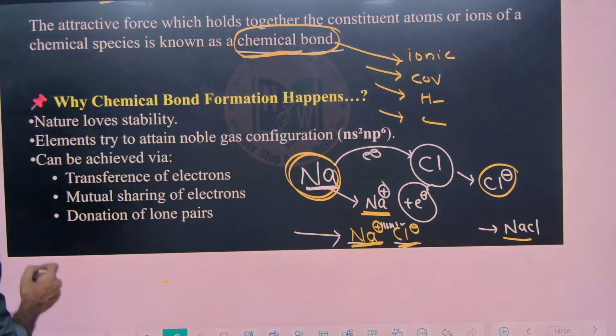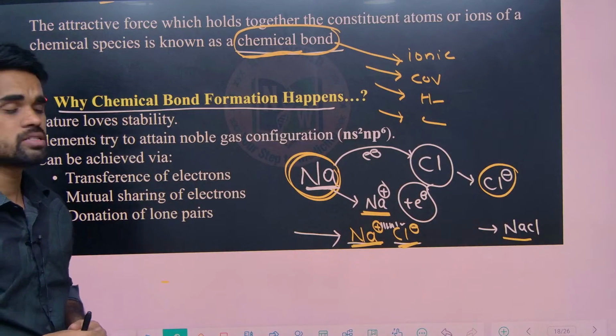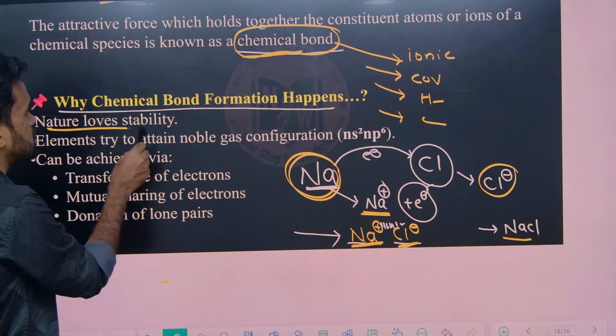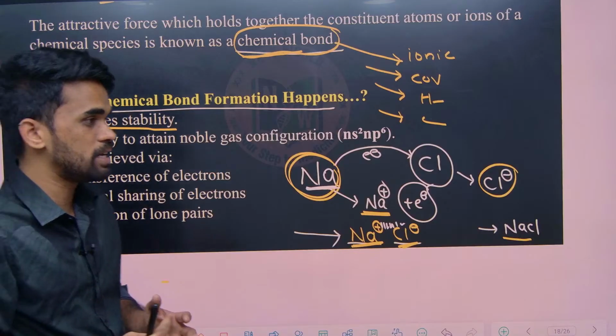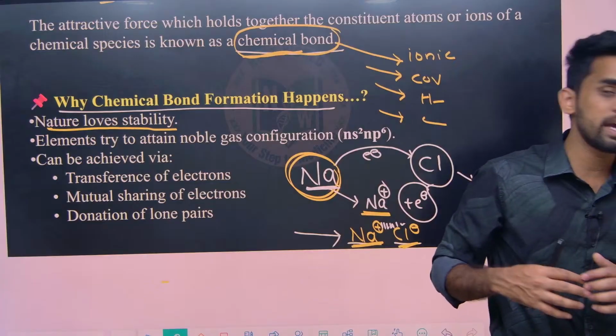Now look at this. Why does chemical bond formation happen? Because nature loves to exist in a stable form. Nature loves stability. That's why in nature everything happens naturally to gain stability.